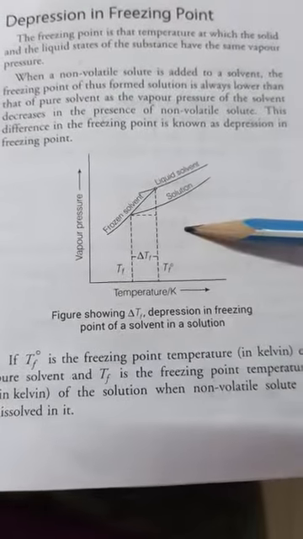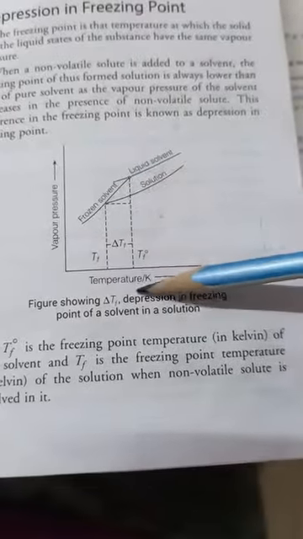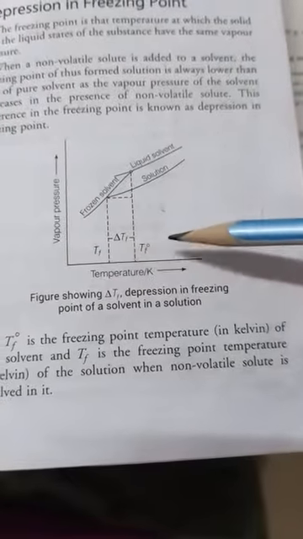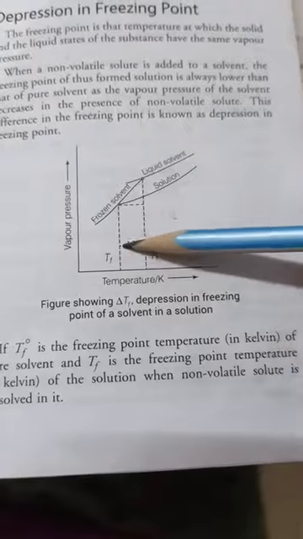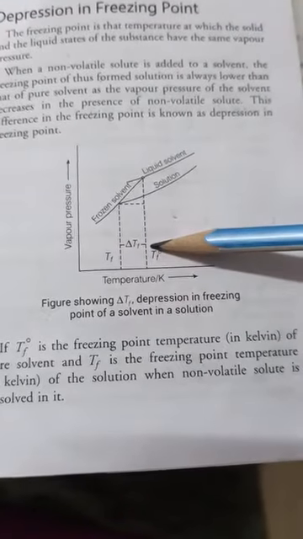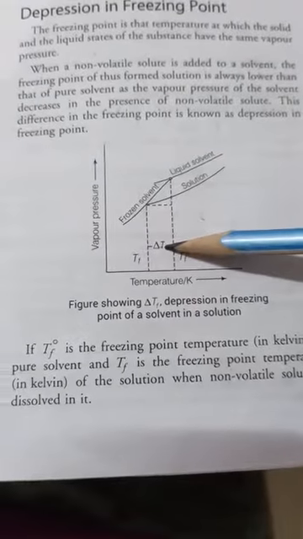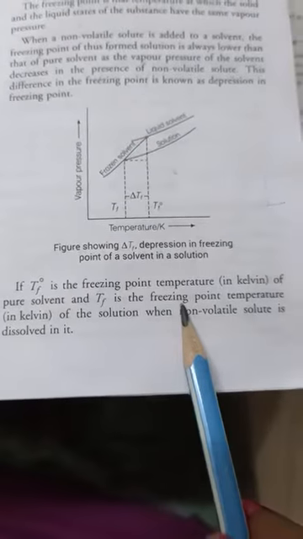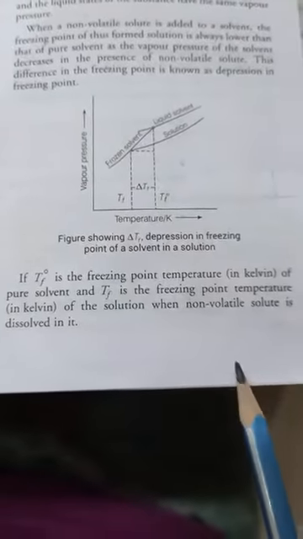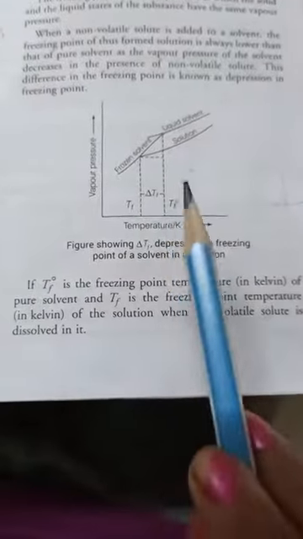So this is a diagram. In this diagram you have to plot vapor pressure against temperature. Tf naught we have taken, and Tf. The distance between these two, the freezing points of the pure solvent and the solution, is taken as delta Tf. This delta Tf is the depression in freezing point. Tf naught is the freezing point in Kelvin of the pure solvent, and Tf is the freezing point of the solution when a non-volatile solute is dissolved. Understood?